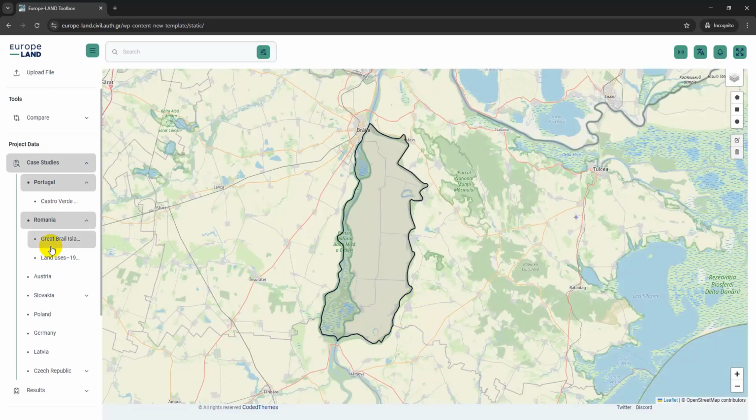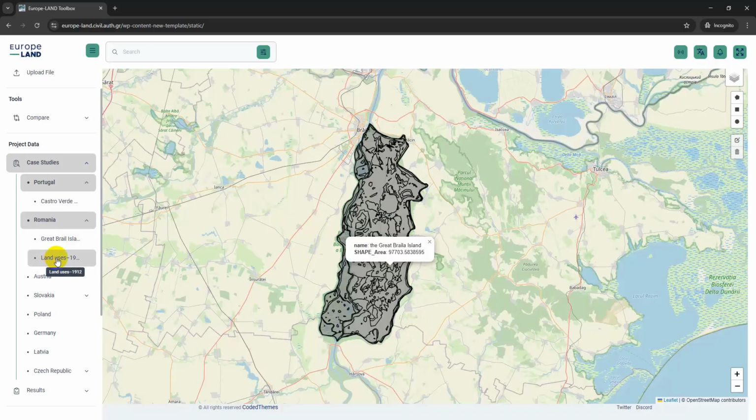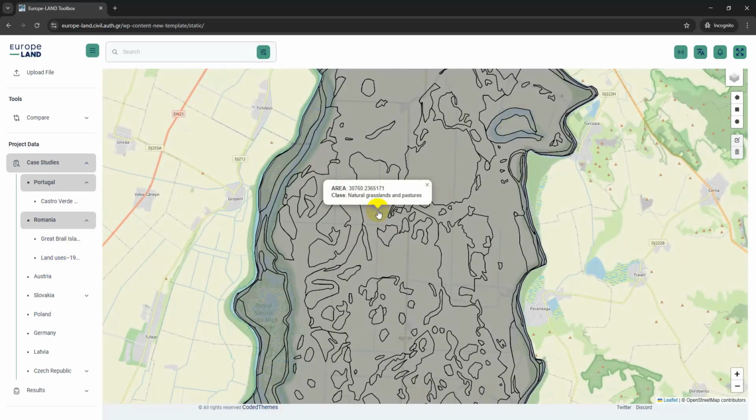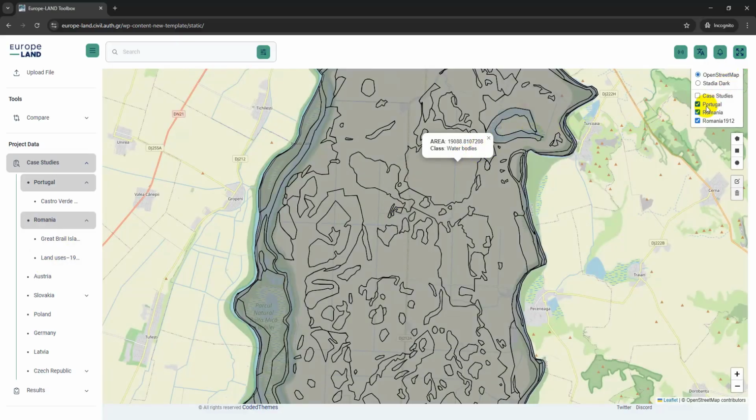When selecting a case study, the toolbox automatically zooms to the corresponding area. Here we can view the safe area and the land use datasets available at this stage. Any case study can be turned on or off and reactivated whenever needed.